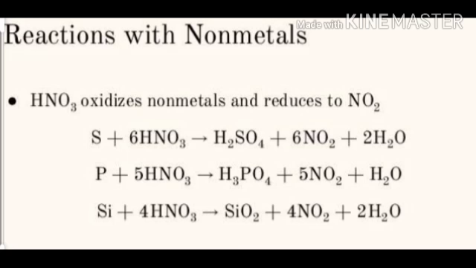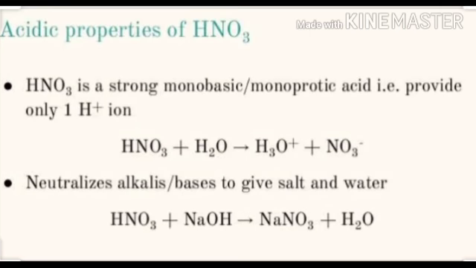Now, reaction with nonmetals. HNO3 oxidizes nonmetals and is reduced to NO2 as seen in the reactions. Sulfur forms sulfuric acid and nitrogen dioxide is obtained. Phosphorus forms phosphoric acid and nitrogen dioxide, and silicon forms silicon dioxide and nitrogen dioxide.